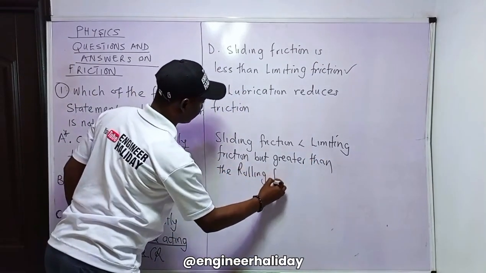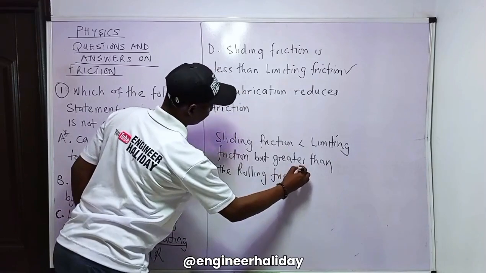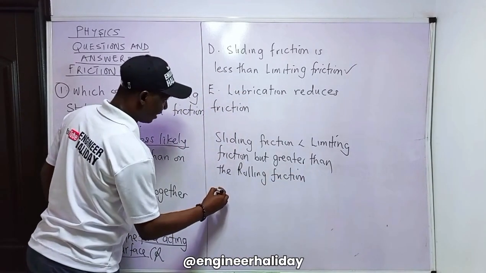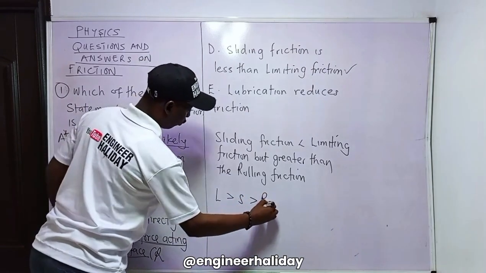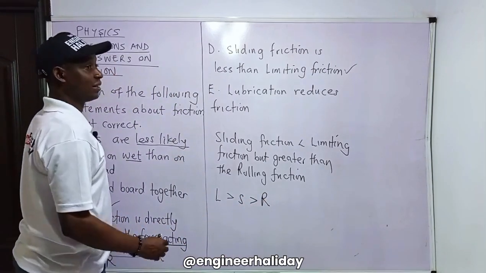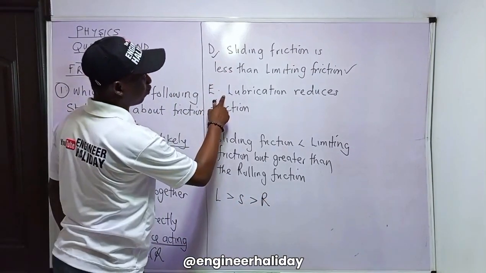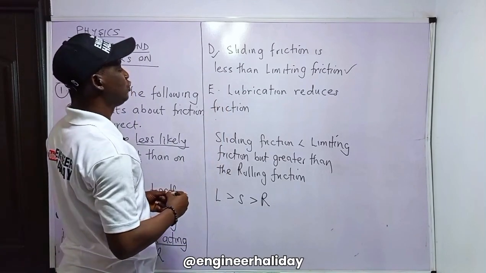So in rhyme, limiting is greater than sliding, and sliding is greater than rolling friction. So take note of that. That one is correct. Then the last one, lubrication reduces friction.